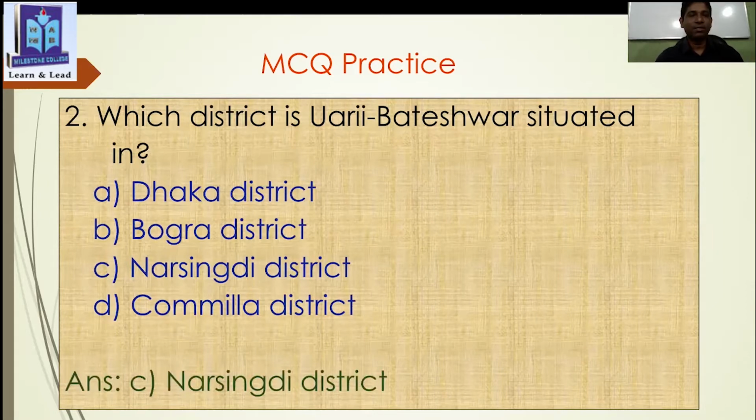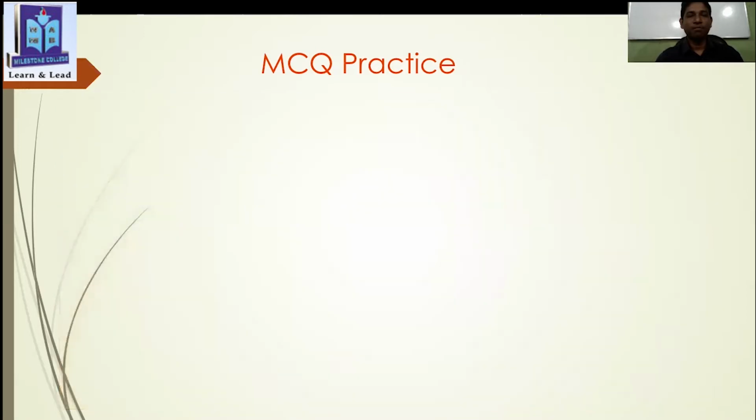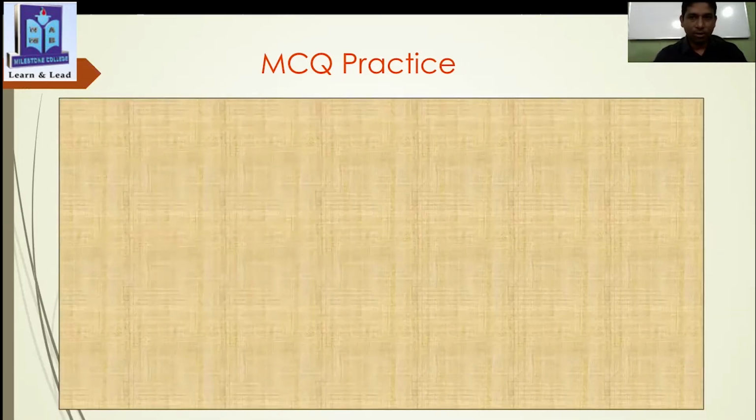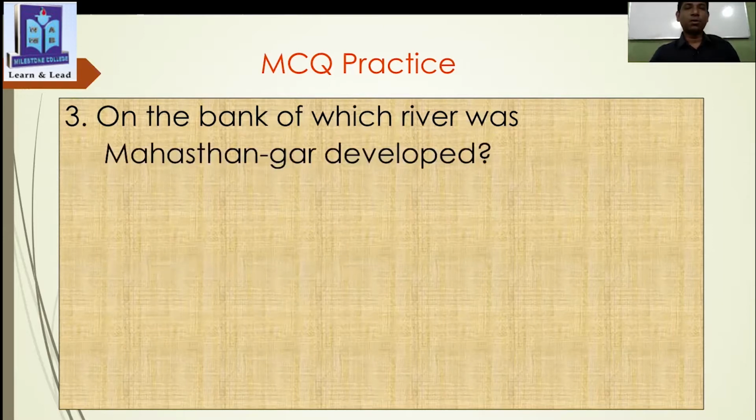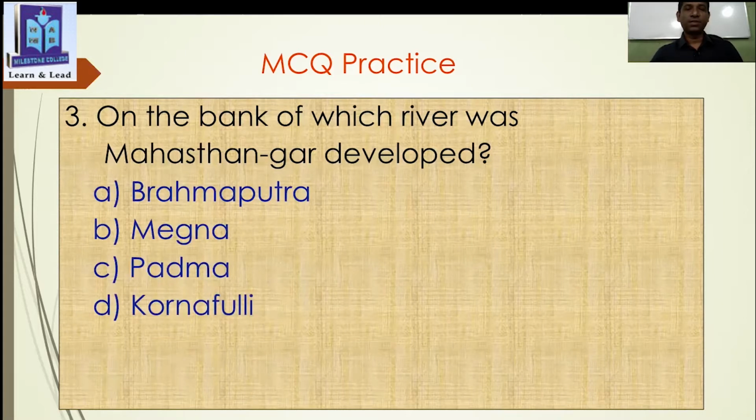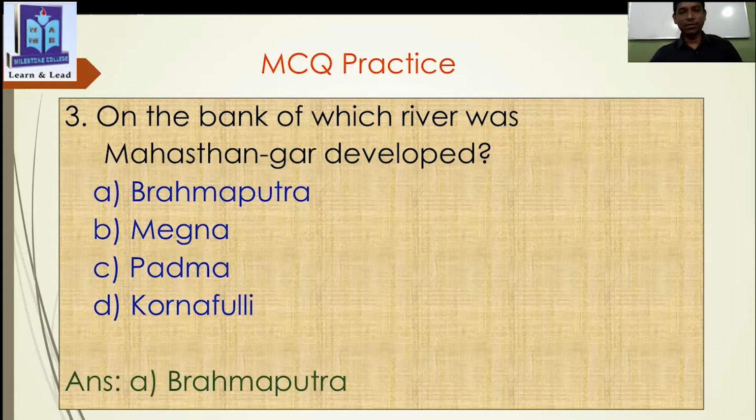Thank you very much. Now, students, question number 3. On the bank of which river was Mahasthangarh developed? Can you guess the answer? The first one, Brahmaputra, Meghna, Padma, and Karnaphuli. Can you guess the answer? Yes, absolutely right. Brahmaputra, right? This is the answer. Thank you.